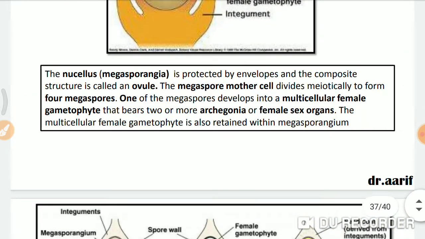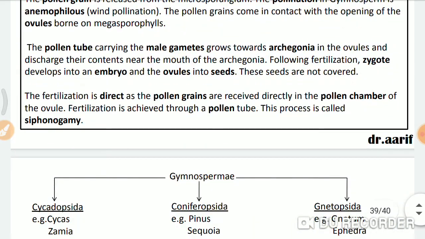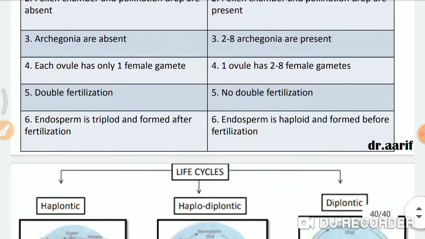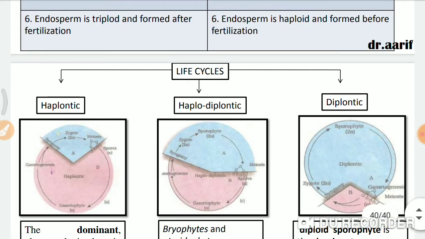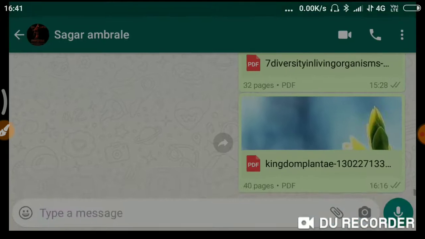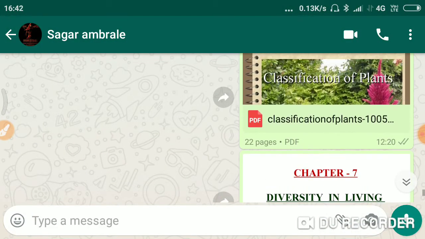So this is how we have covered all this topic. I want to show you some diagrams, some pictures. Let's take a look at them.